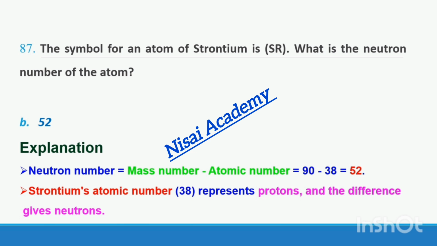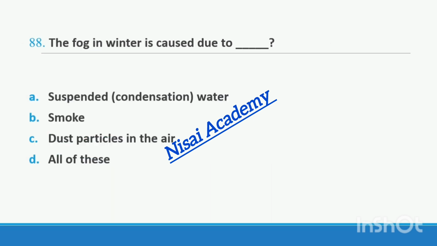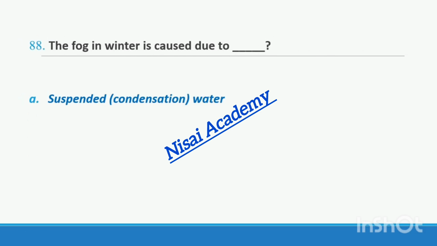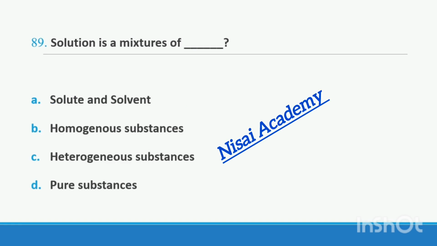That is the neutron number of the strontium. Question 88. The fog in winter is caused due to option A, suspended condensation water, option B, smoke, option C, dust particles in the air, option D, all of these. The fog in winter is caused due to suspended or condensation water. Right option A.